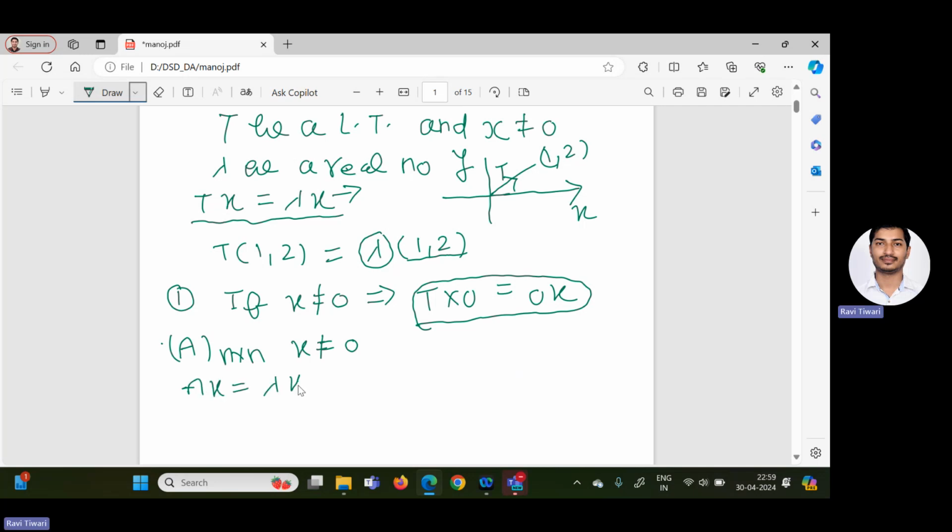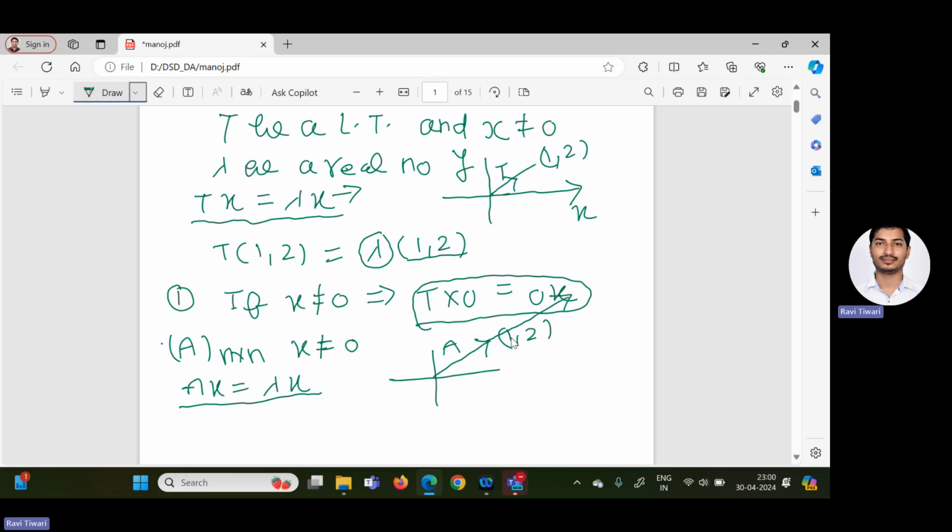So what it means, as I explained, is this: if you have some vector x, like (1, 2), and you apply T or A on this vector, the resultant should also be in the same direction.